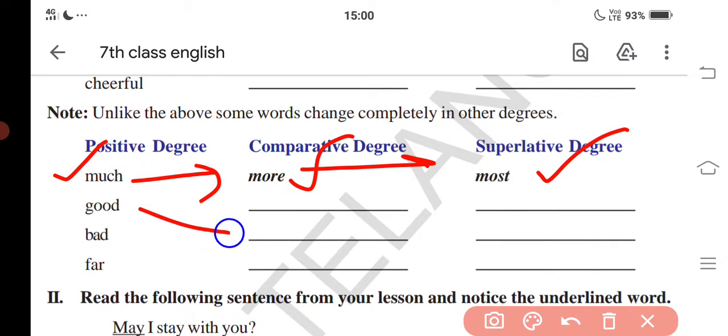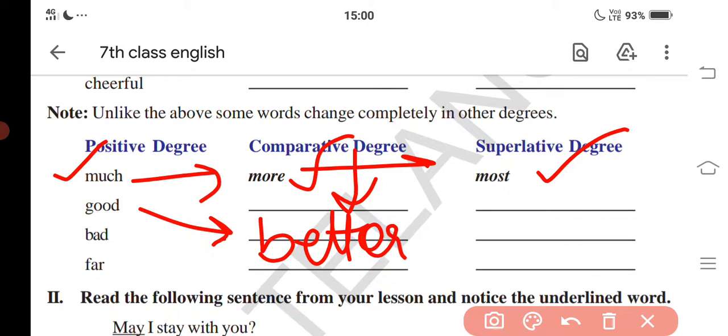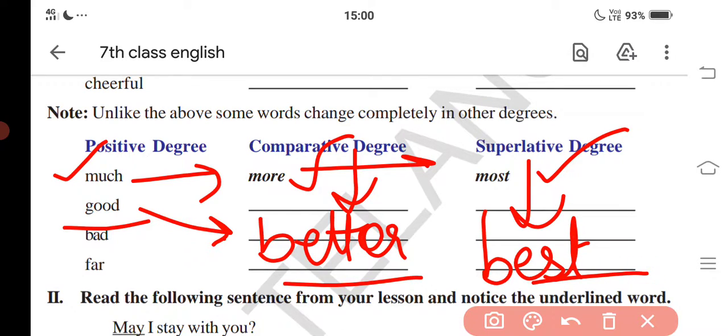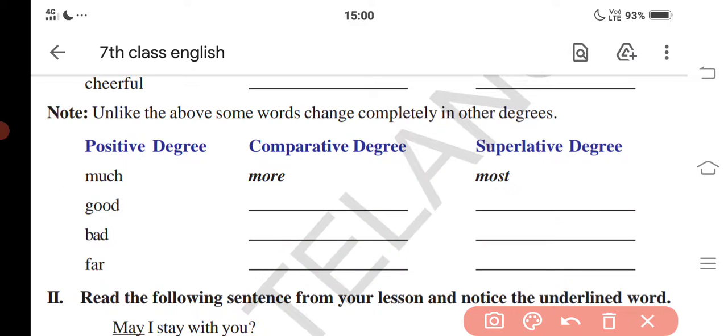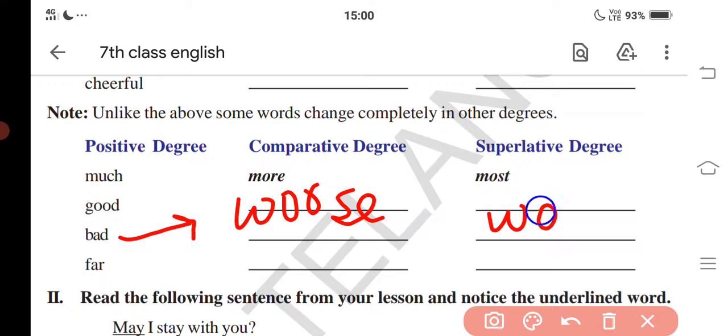Now let's see for good. Good, better, best. Comparative degree is better and superlative degree is best. Okay, good, better, best. Next, for the word bad. Bad, worse, worst.